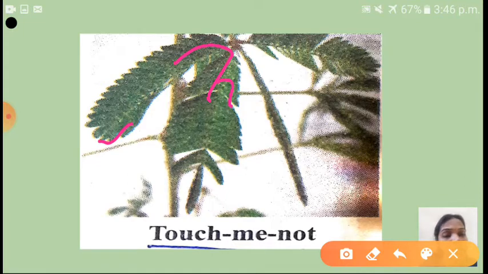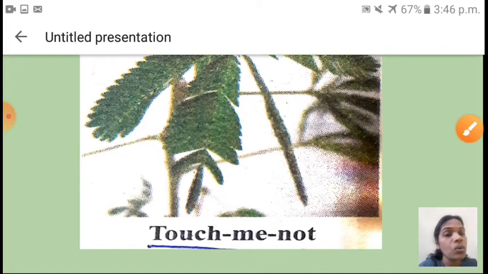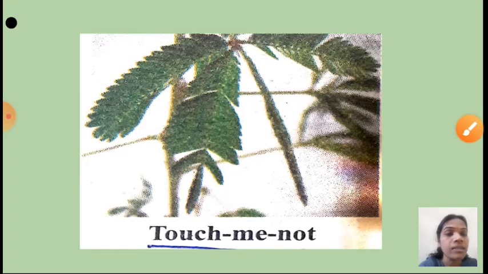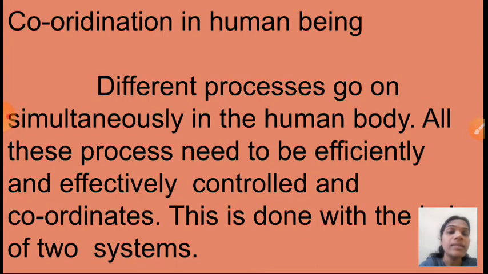Okay children, shall I go to next now? Yes, now coordination in plants. That is finished. Next one is, can you say yes, coordination in human? Okay, see here, coordination in human being.